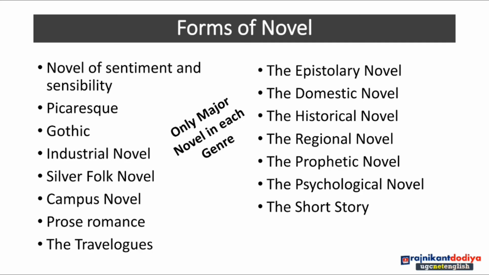So only major novels in each genre we have to keep in mind. Which novel is famous as an epistolary novel, which as a campus novel, which as a gothic novel, as a picaresque novel, that we have to keep in mind, and the major novelist in each genre of novel.